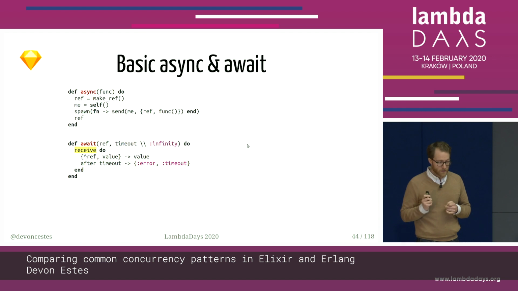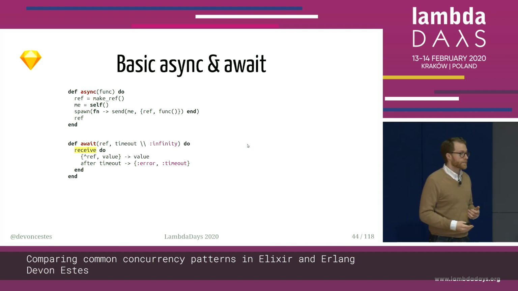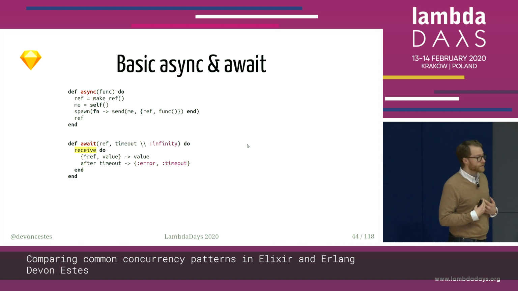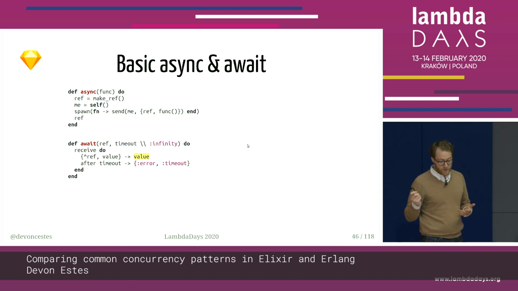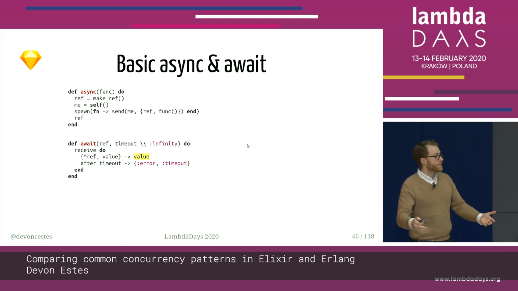So what we start here is a receive loop. This is where the parent process, or any process, is sitting and waiting for a message that will match a pattern in its mailbox. Like I said, it can selectively receive from messages in its mailbox. So it's waiting to receive a message that matches a pattern. And when it gets a message that includes that unique reference that we're waiting for, it will receive that message, process it, and return the value that came with it. And that's the value that was calculated asynchronously in parallel by our child process.